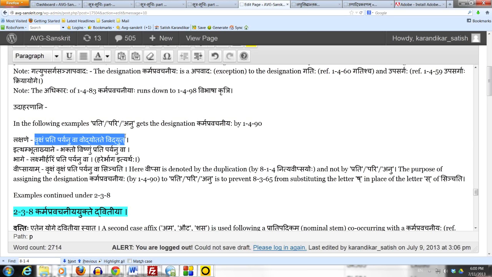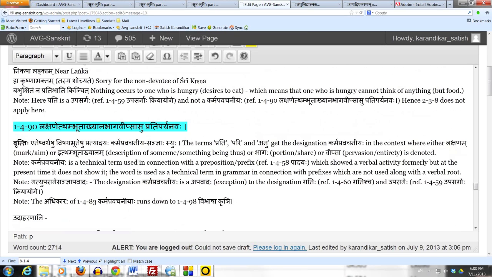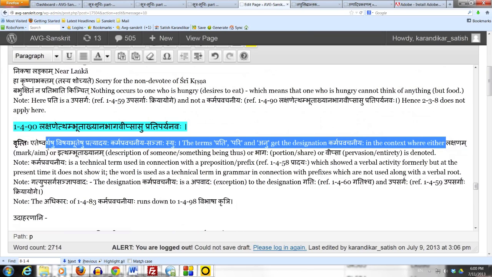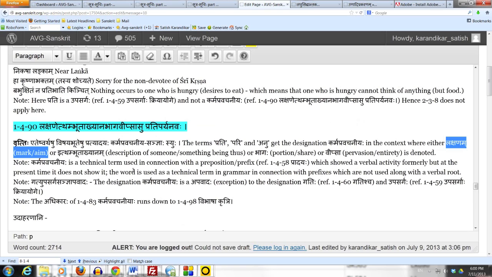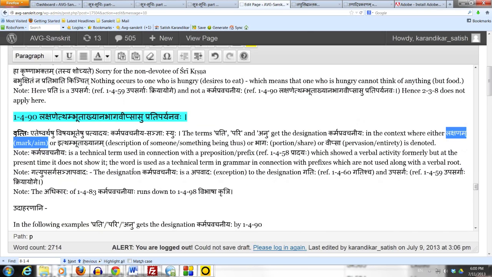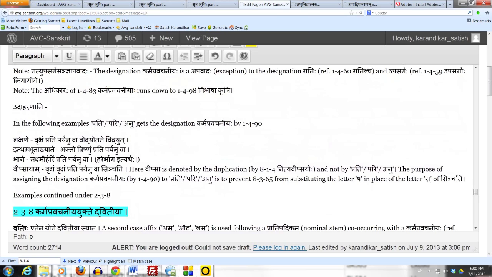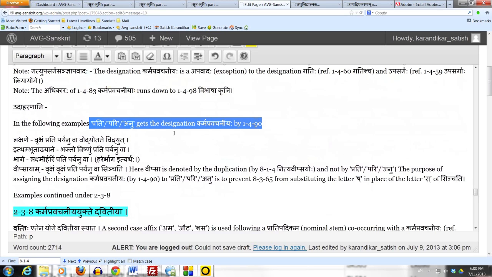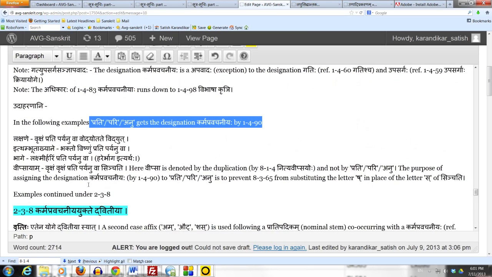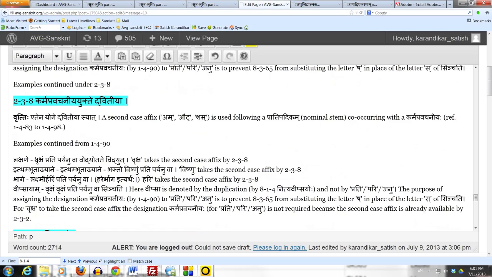The lightning strikes aiming at the tree, or the tree is the mark which indicates the lightning strike. When the lightning strikes, the tree is illumined, so that's how we know that is the place where lightning strikes. So here prati, pari or anu has the karma pravachaniya sanya, and since vriksha is occurring with it, 238 prescribes a dvitiya vibhakti following vriksha. In this case dvitiya ekavachanam, so we get the form vriksham.